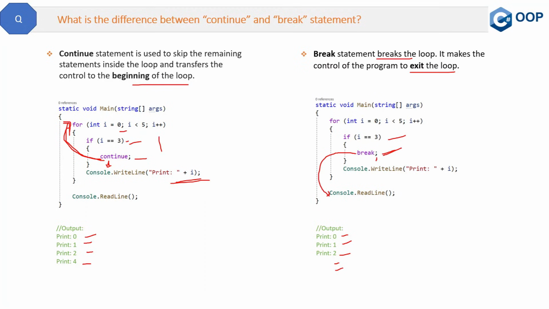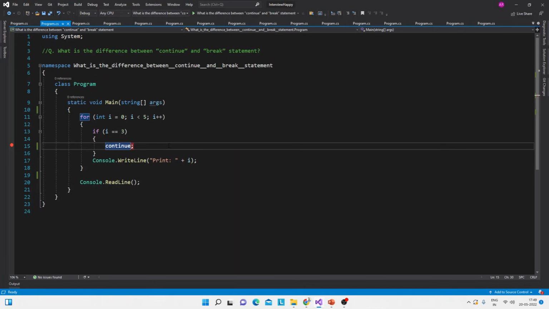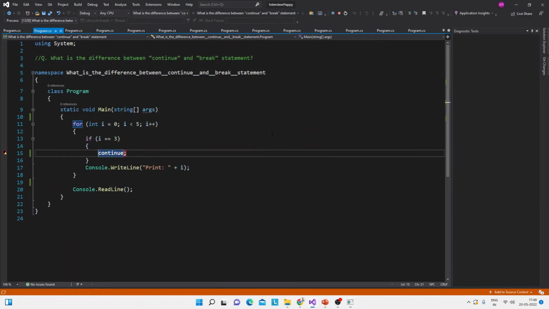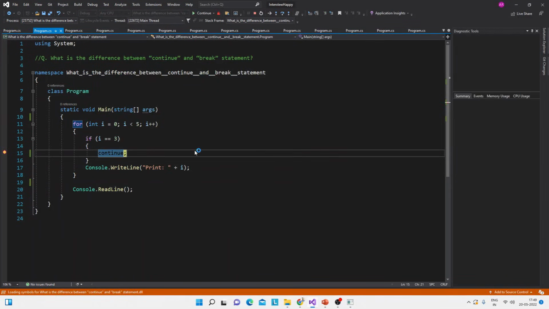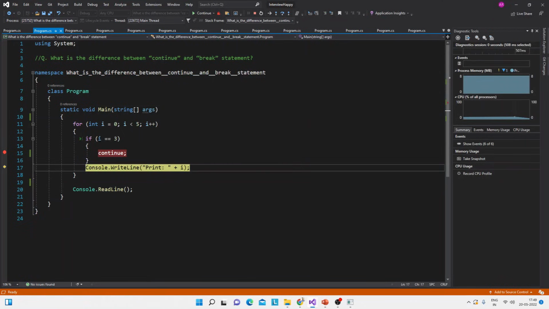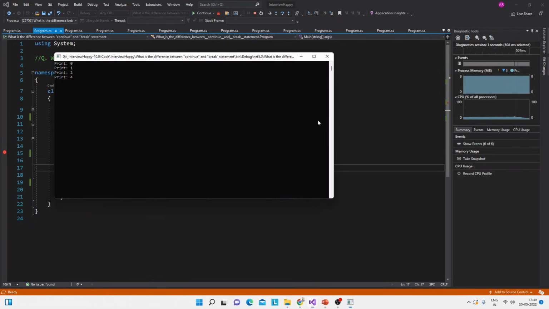So this is break. Now let me show you the same thing in Visual Studio Code also. See, here is the continue. First we are trying this and I put a breakpoint here. Let me run this program. Now here is the break statement. Now I will continue it. It will go to the starting of the for loop and then it will come here and it will see 4 and then it will execute the expected output, which is 0, 1, 2, 4.